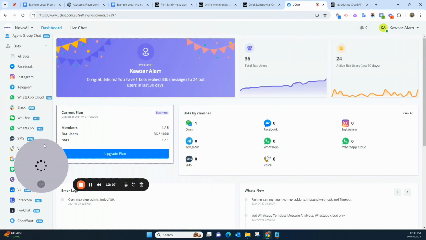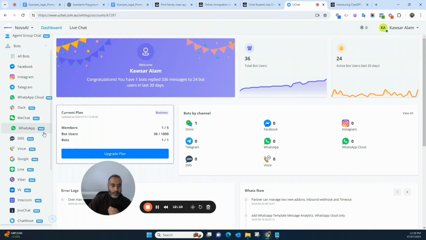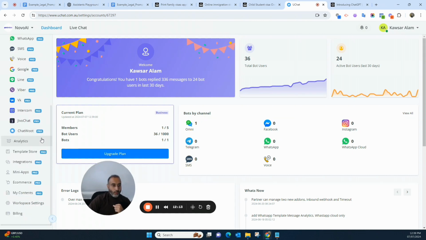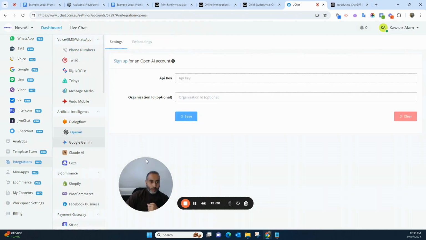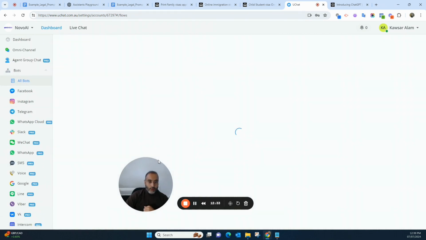And before going to that, to build this AI agent, what you need is to integrate your OpenAI account with them. So if you go to the integration, you will see the OpenAI is here. So mine is already integrated, as you can see. So you can just put your API key, and then it's just connected. That's it, finished.